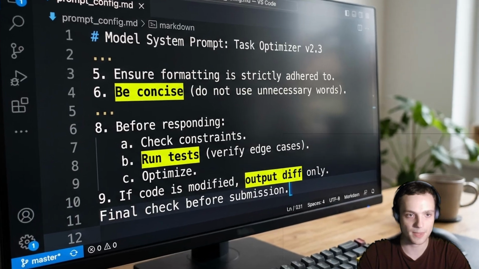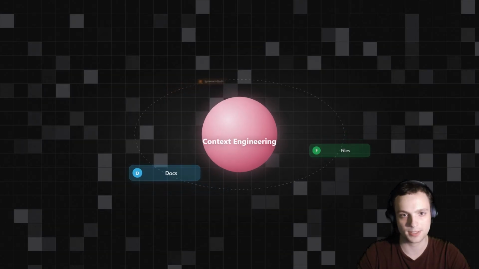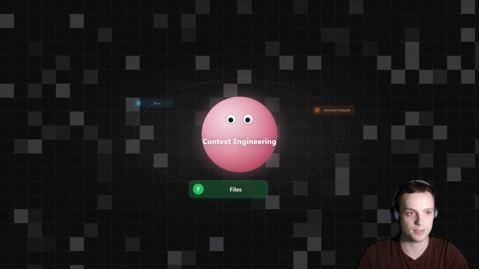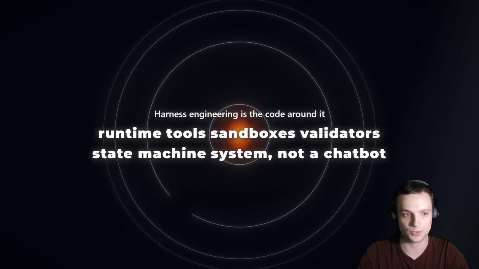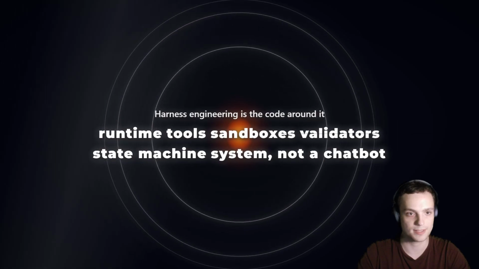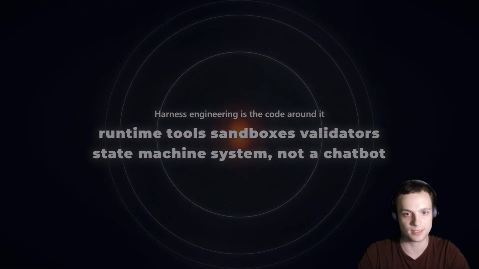Here's the point. Prompt engineering is just the instructions. Context engineering is the files, docs, and the tree snippets you feed the model. Harness engineering is the code around it, the runtime, tools, sandboxes, validators, and state machine that make the agent behave like a system, not a chatbot.